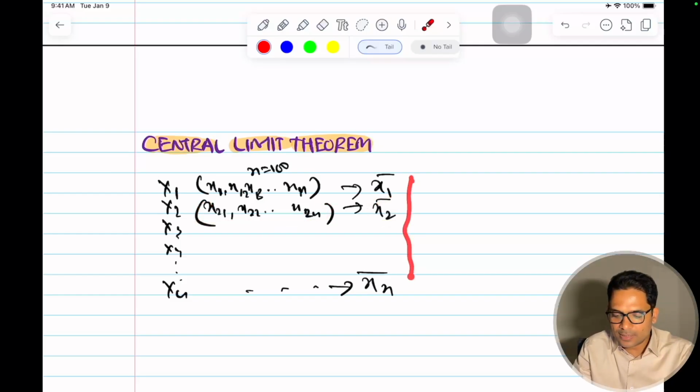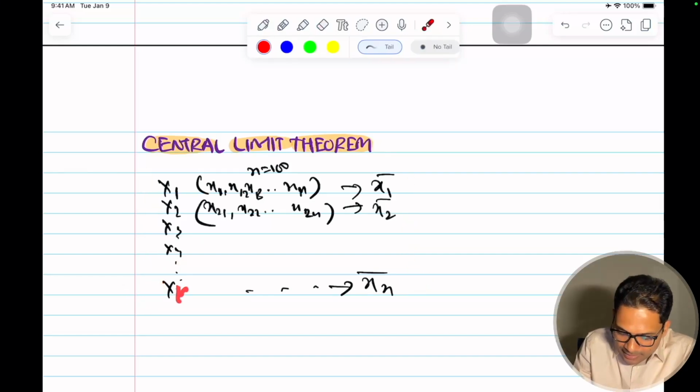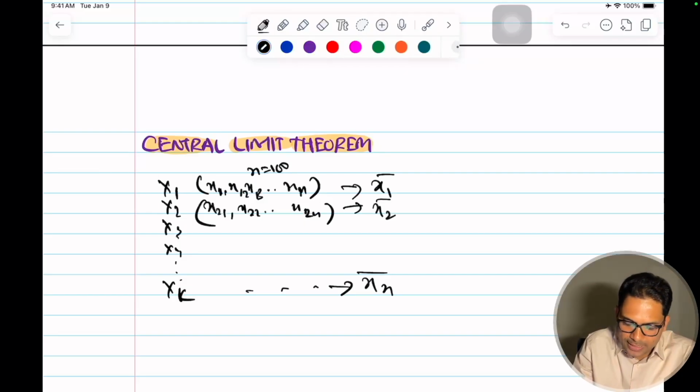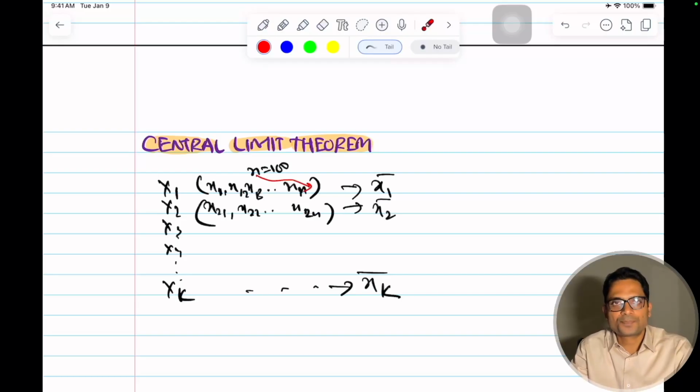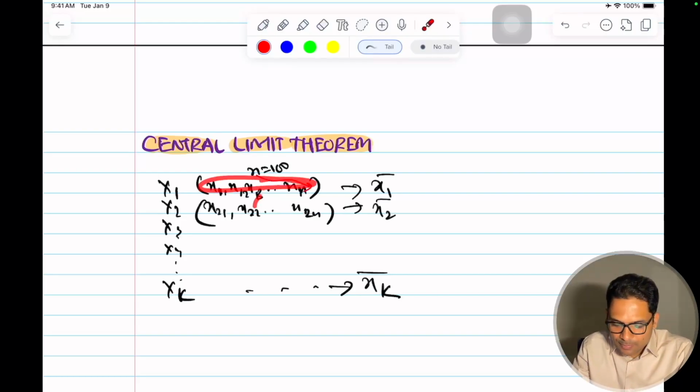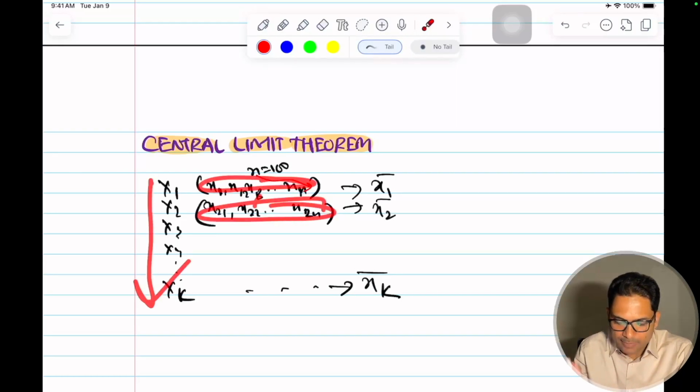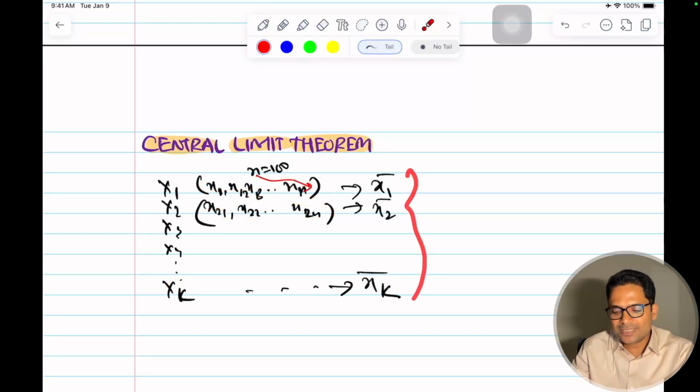To avoid confusion, I'll do this k times, so the last is xk bar. This n is my sample size, and I have k such samples, so I get k such means.